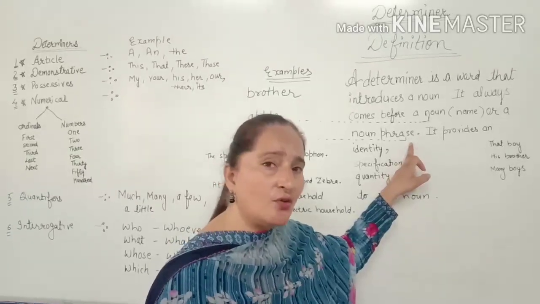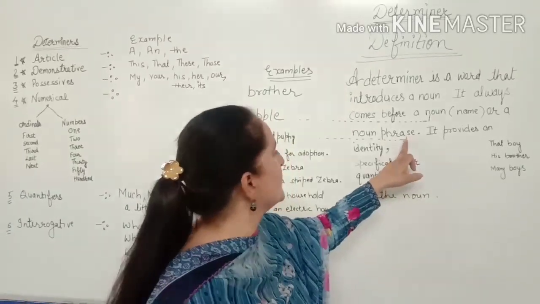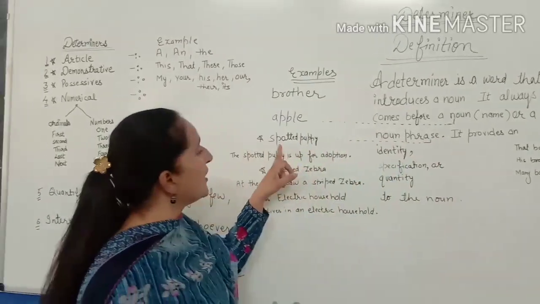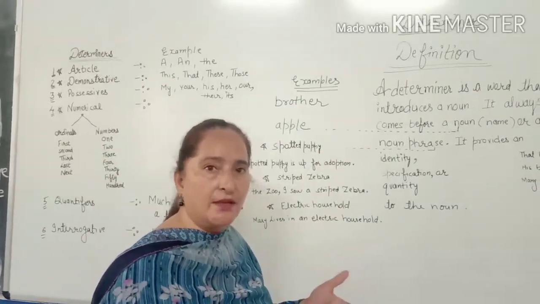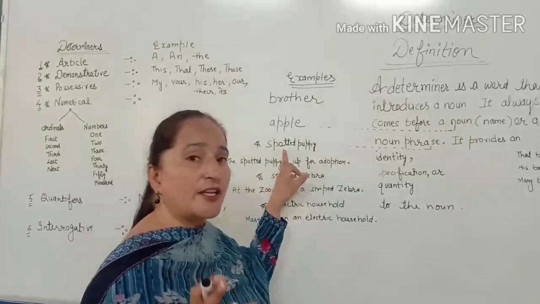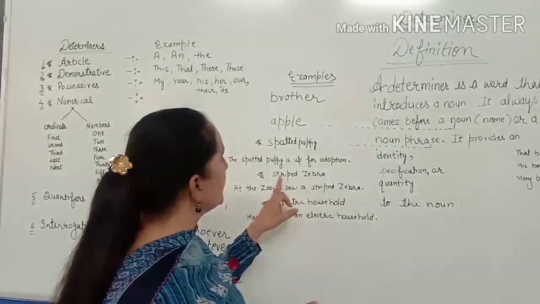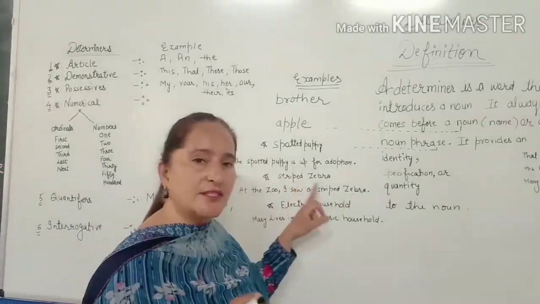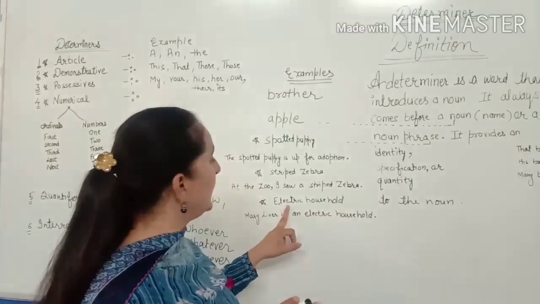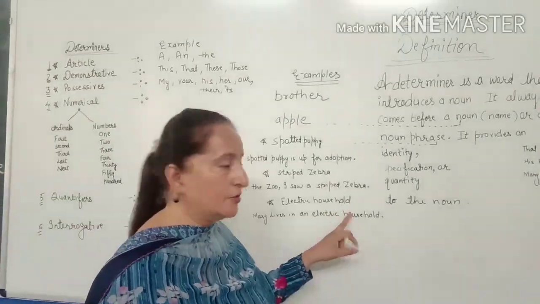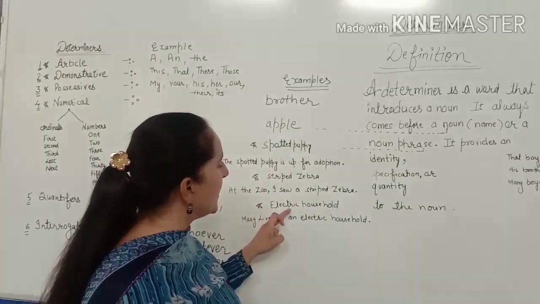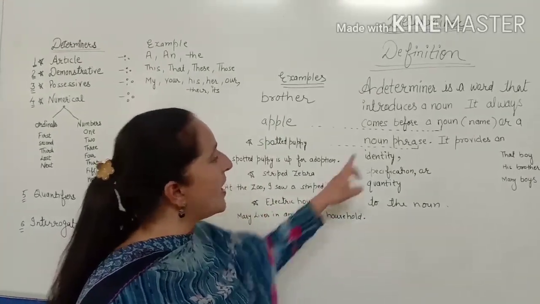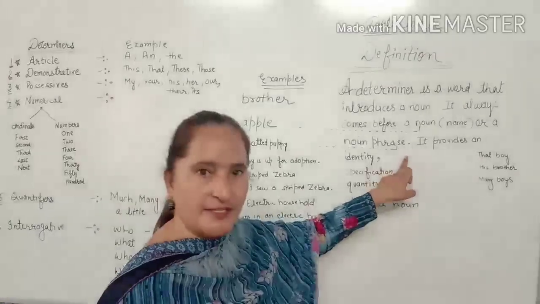So what are noun phrases? Noun phrases are like, if I am saying something like spotted puppy, I am not saying puppy, I am saying spotted puppy. Next, striped zebra, electric household. So spotted puppy, striped zebra, electric household are noun phrases.